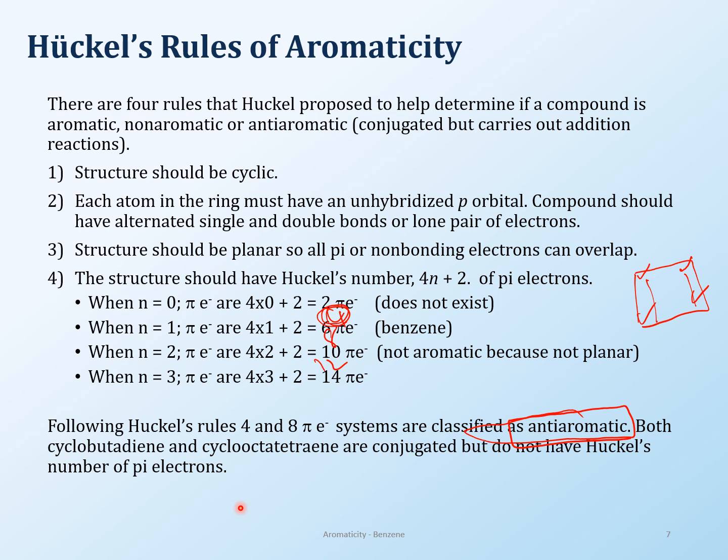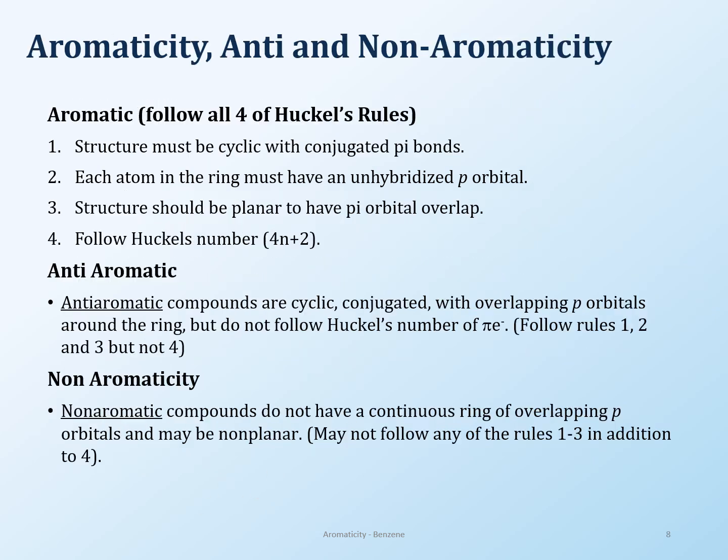So we're going to learn about some terms as we go on. Something is going to be either aromatic, anti-aromatic, or non-aromatic. So 3 things they can be. For aromatic, you have to follow all the 4 rules that Huckel's rule has, which is cyclic structure, unhybridized p orbitals, generally those are going to be conjugated systems, and then you should have a planar ring, and follow the Huckel's number of electrons.